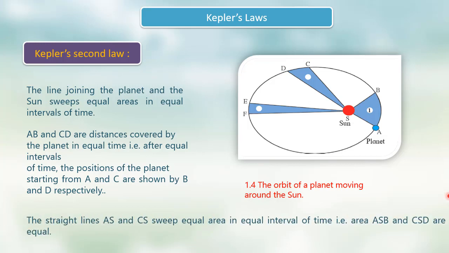The straight lines AS and CS sweep equal areas in equal intervals of time. That is, areas ASB and CSD are equal. Here this area and this area are equal, and the time intervals are also equal. To sweep equal areas, equal time intervals are required.